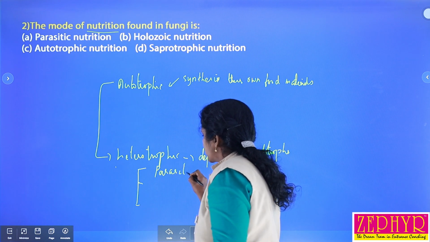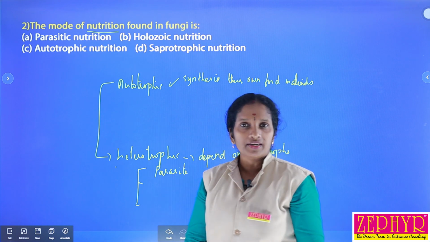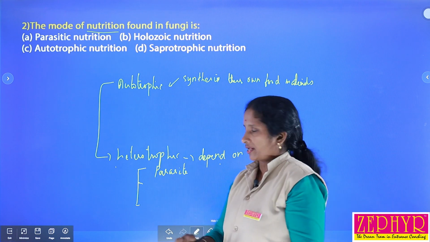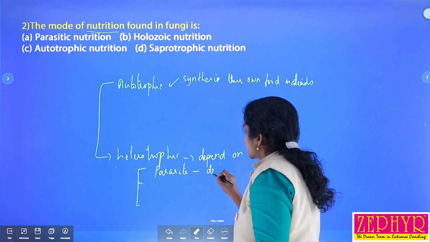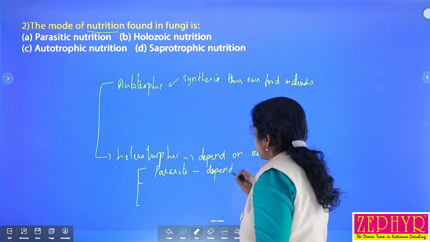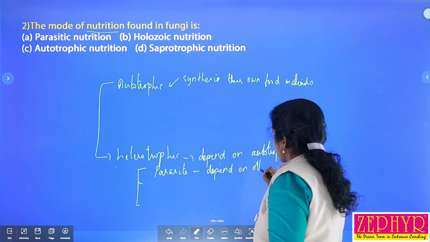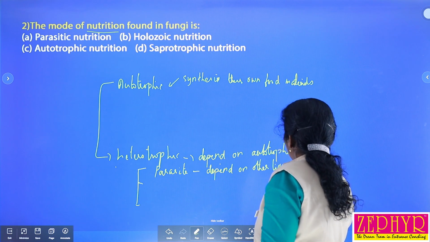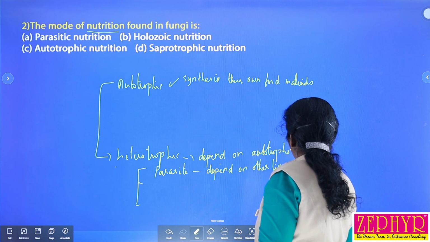What is meant by parasites? That means the organism that completely depends on a host, that is, depends on other living organisms, that is called parasitic. They depend on other living organisms.